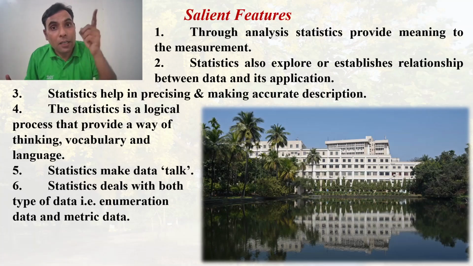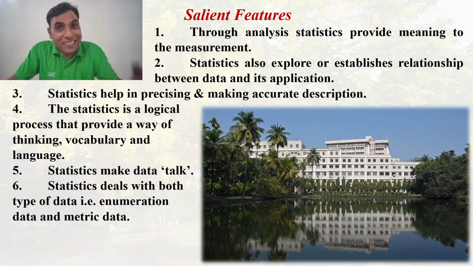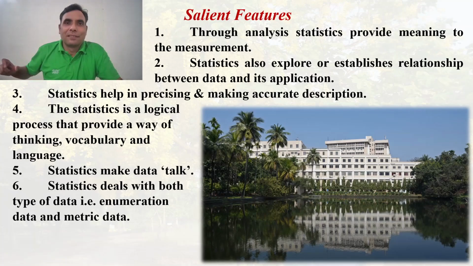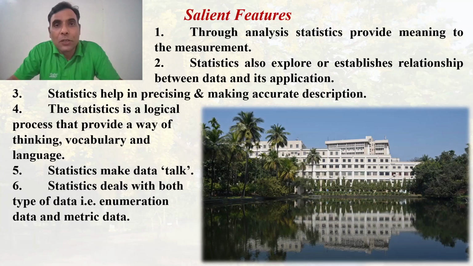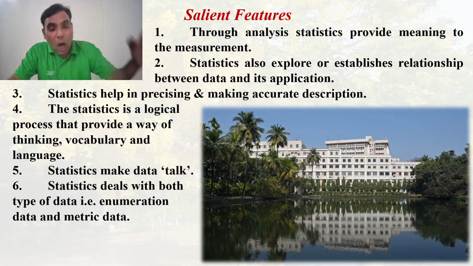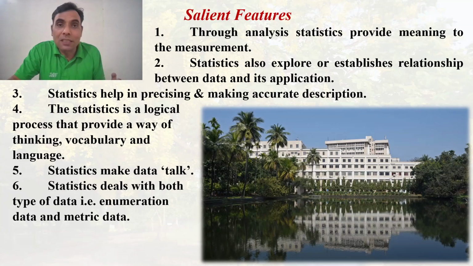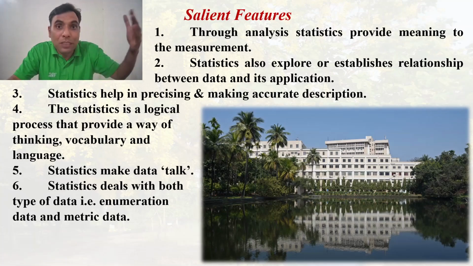Statistics deals with both types of data, enumeration data and the metric data. Enumeration means counting. Simple word. Suppose someone wants to say, go and enumerate in your neighborhood how many people there are, or how many students study psychology. That comes under the enumeration.